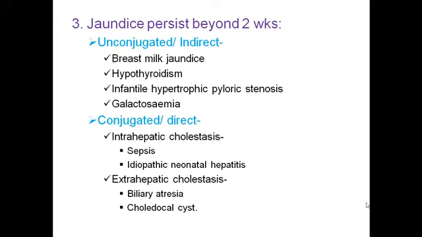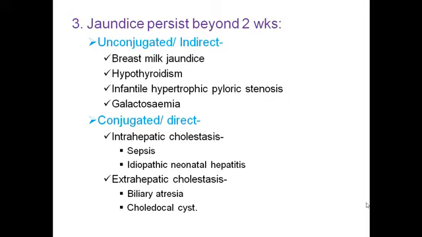When jaundice persists beyond 2 weeks, this is called persistent jaundice, and this may be unconjugated or conjugated hyperbilirubinemia. In unconjugated or indirect hyperbilirubinemia, the causes of persistent jaundice are breast milk jaundice, hypothyroidism, infantile hypertrophic pyloric stenosis, galactosemia, etc. In conjugated or direct hyperbilirubinemia, the causes of persistent jaundice are intrahepatic or extrahepatic.